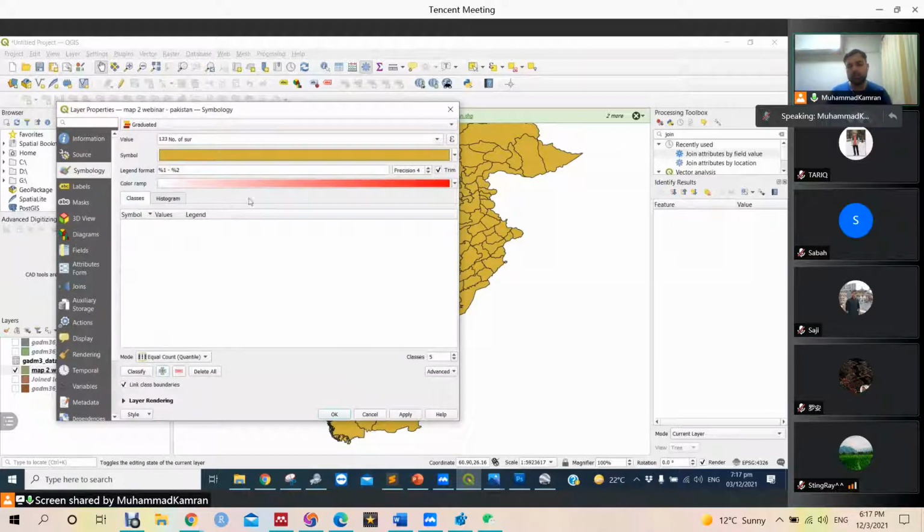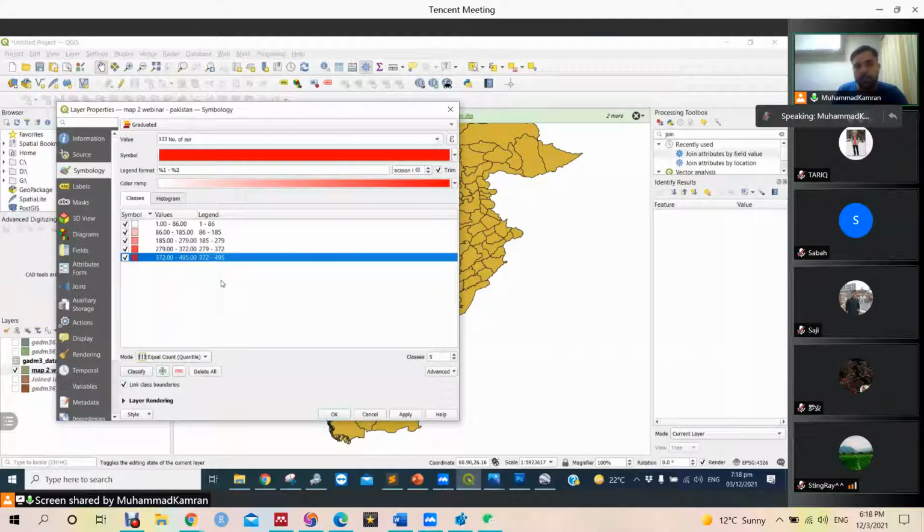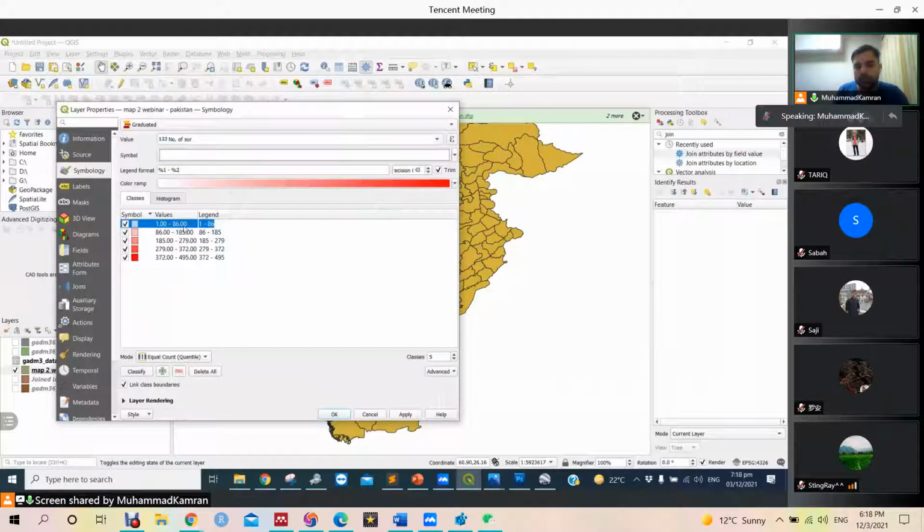In this type of symbol, we will make 5 classes, or maybe we can make more classes. Let's first classify with 5 classes and see what the lower bound and upper bound are. The lowest value is 1 and the highest value is 495. So what I suggest is we make it like 100 for one class. Let's double click, and the upper value should be 100.